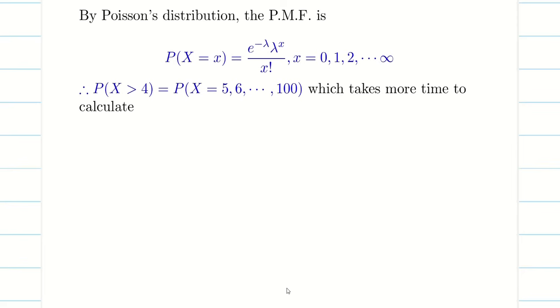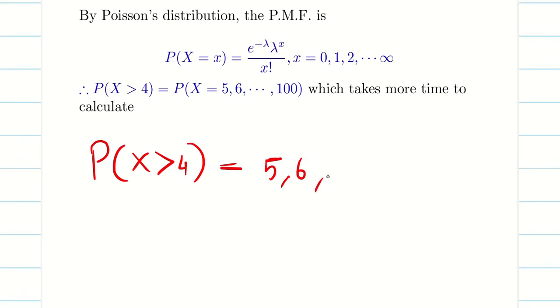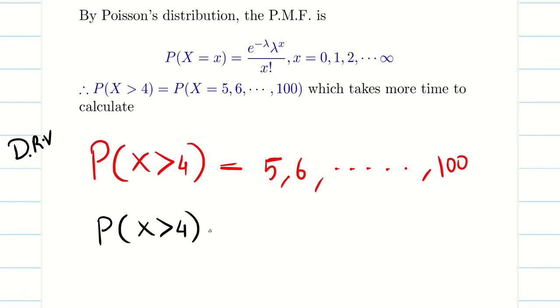So we write the formula. Now there is a big trouble for us. When I say more than 4 defectives, so I will have what? 5 defective, 6 defective, etc. I will have up to 100 defective. Even if you have a calculator, if you start solving up to 100, it takes a lot of time, right? It may take an hour at least. So now we go for a classical formula, because it is a discrete random variable, a discrete distribution. So I use this formula. This is the privilege which I have.